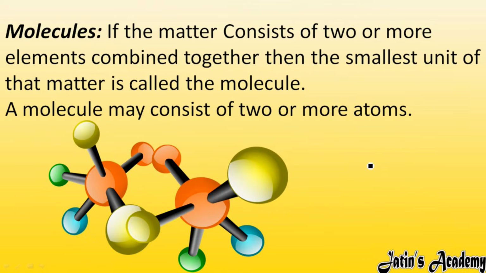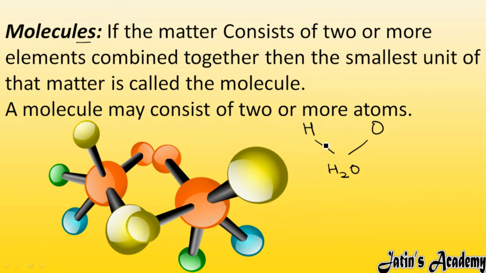Fine. And the second thing by which matter is made up of is molecules. So what do you mean by molecule? If the matter consists of two or more elements combined together. For example, I have hydrogen and oxygen. If I combine these, it will form H2O, because here I have two atoms of hydrogen and one atom of oxygen. So if two atoms of hydrogen and one atom of oxygen combine, it will form water.